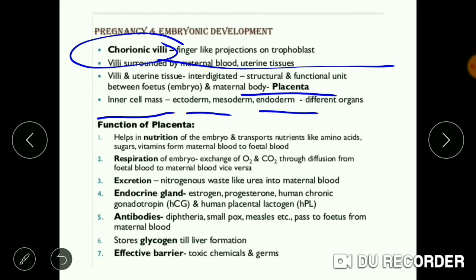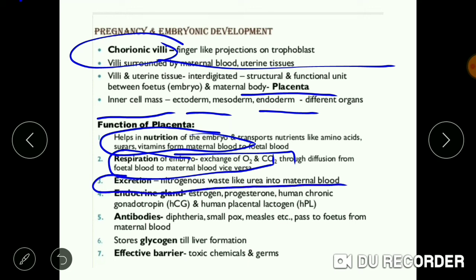The function of placenta. It helps in providing nutrition to the embryo. It helps in respiration of the embryo as well as the exchange of gases. Excretion also takes place with the help of placenta. It helps in transfer of nitrogenous waste like urea into the maternal blood. Endocrine gland: placenta also functions as an endocrine gland and releases hormones like estrogen and progesterone as well as human chorionic gonadotrophin and human placental lactogen.